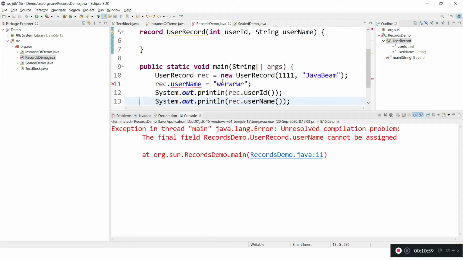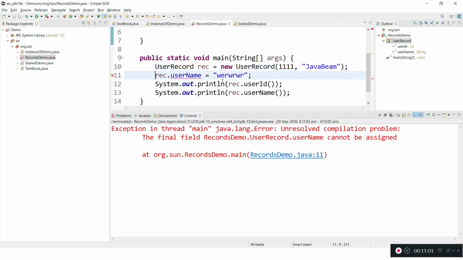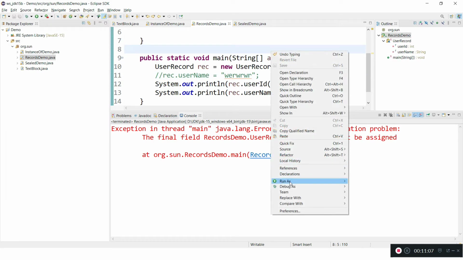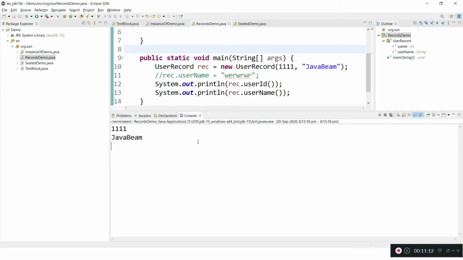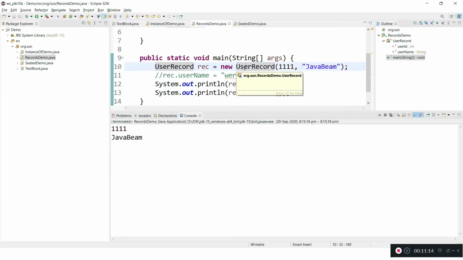Okay, I have given an assignment value, so that is not allowed as it is an immutable object. Let me run. Yeah, this is how immutable objects or record objects work in JDK.